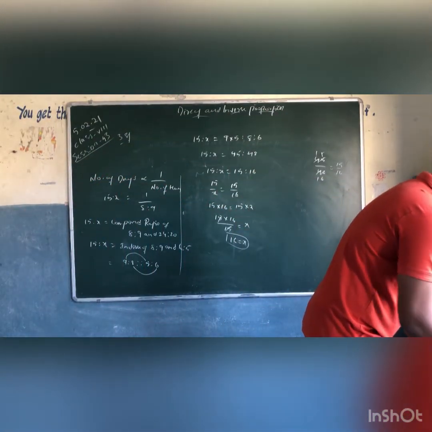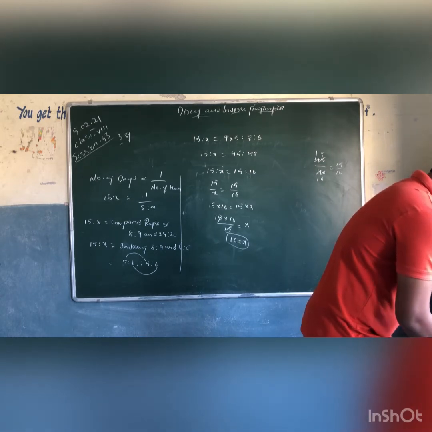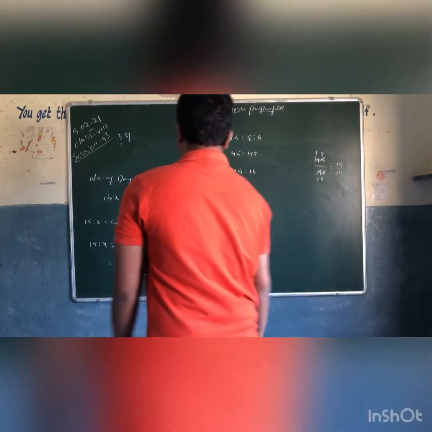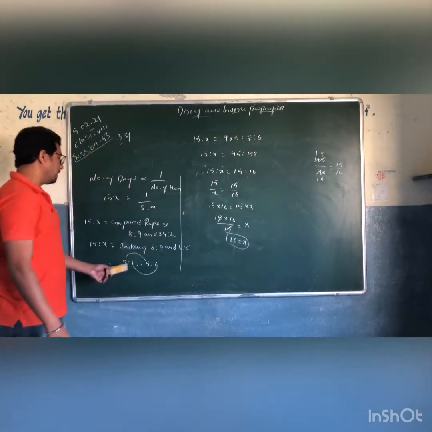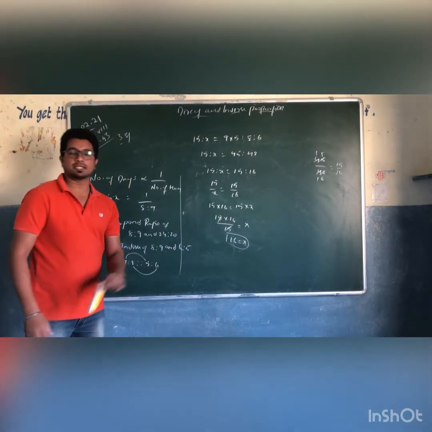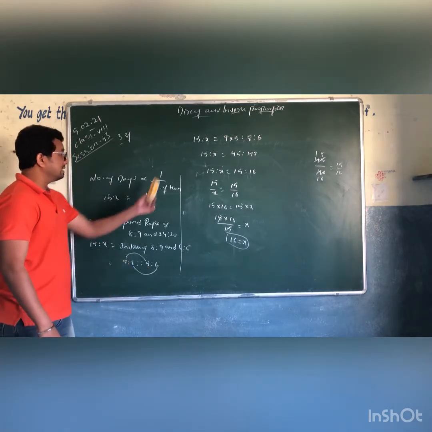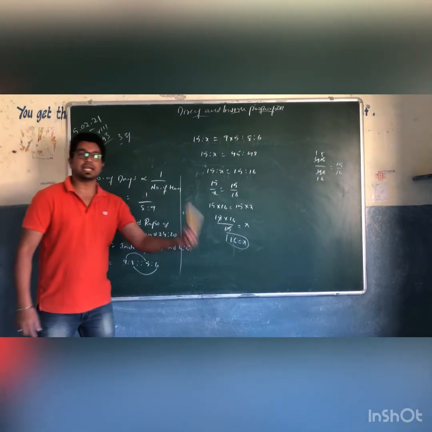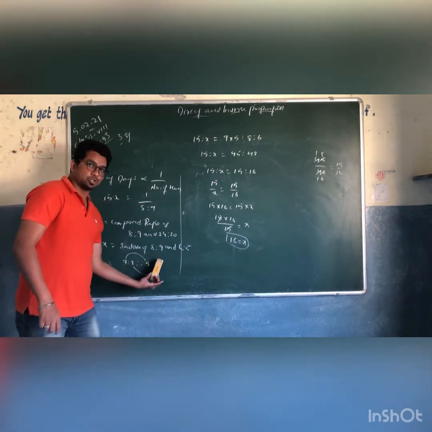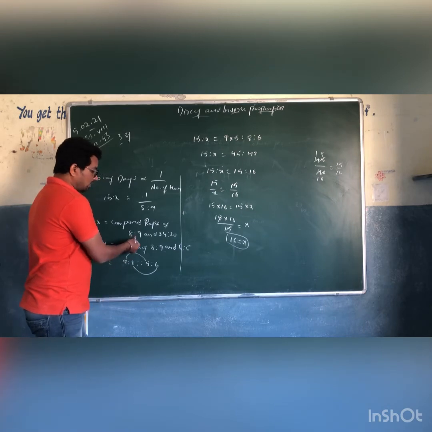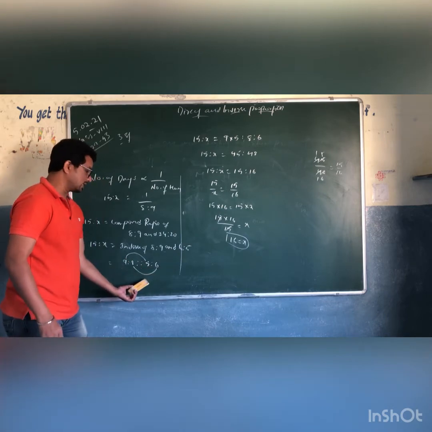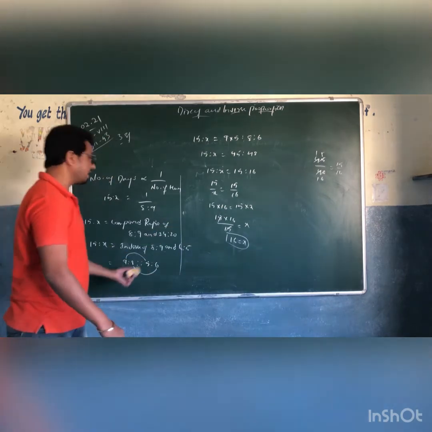Exercise 10.4, the third one is 16 days. Right? We got the x value as 16. See here, why we are taking the inverse of 8 is to 9 and 6 is to 5 is because this is inversely proportional. When it is inversely proportional, we need to take the inverse of that particular ratio. The inverse of 8 is to 9 is 9 is to 8, and the inverse of 6 is to 5 is 5 is to 6. So that's the reason.